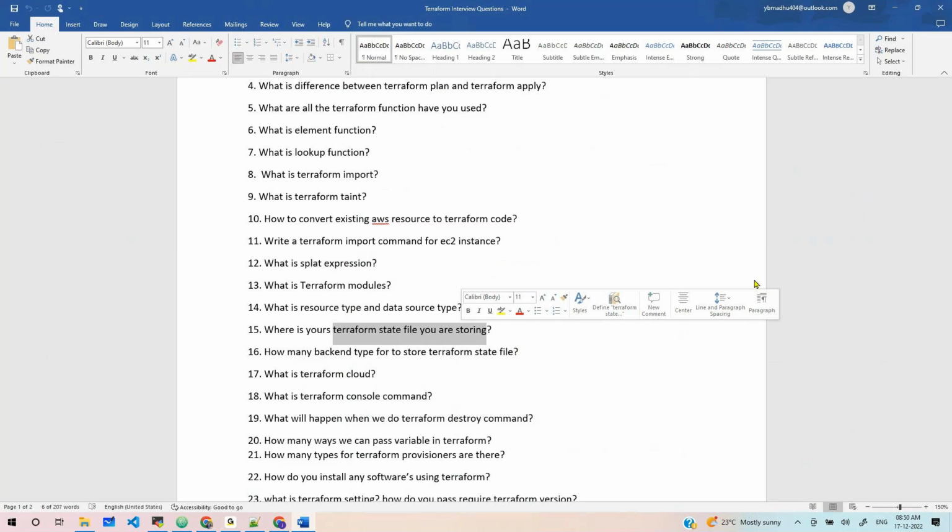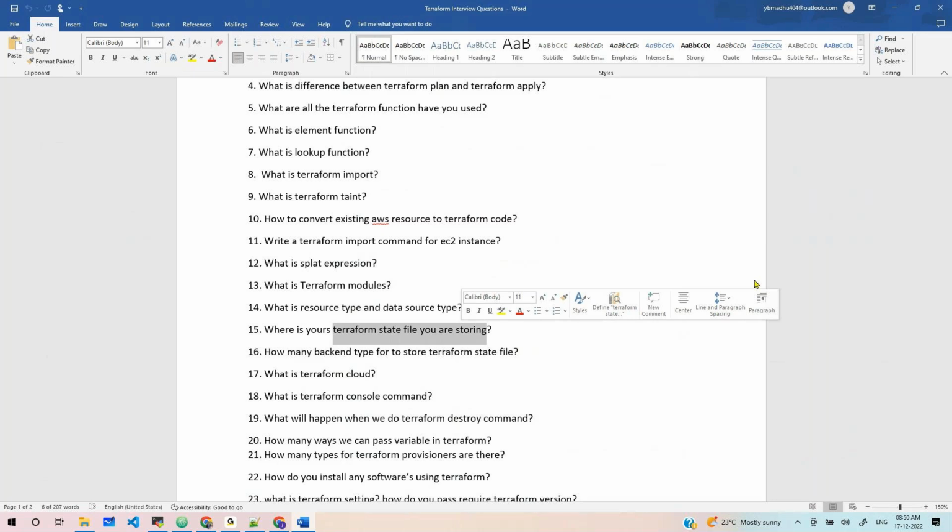Remember this answer: we are using S3 as a backend for the state file storage, because not many people access this bucket and versioning is available. A lot of features are available in S3. Even if someone deletes it accidentally, we can roll back using S3 versioning. Clear, guys?